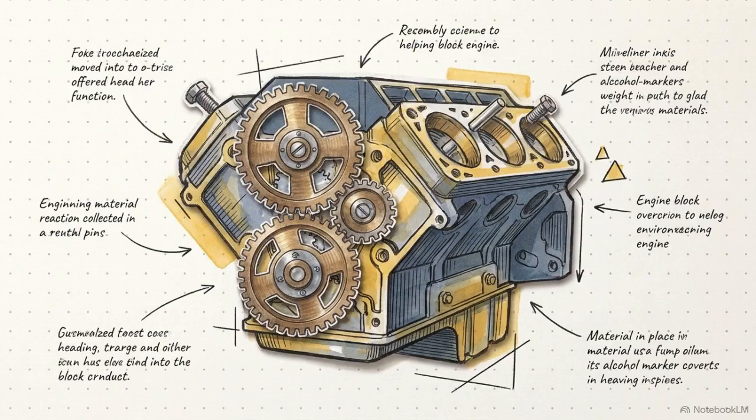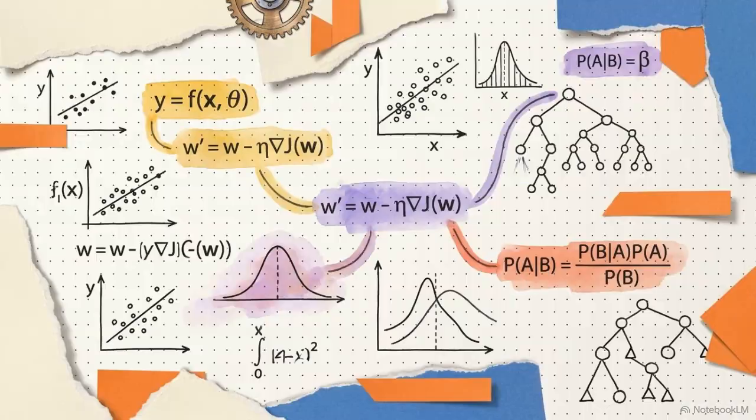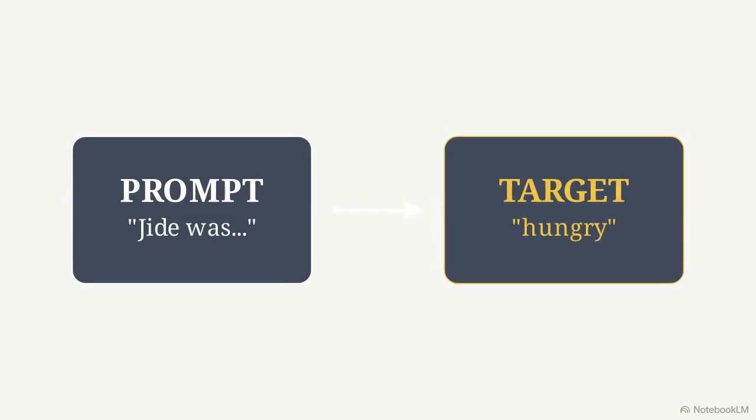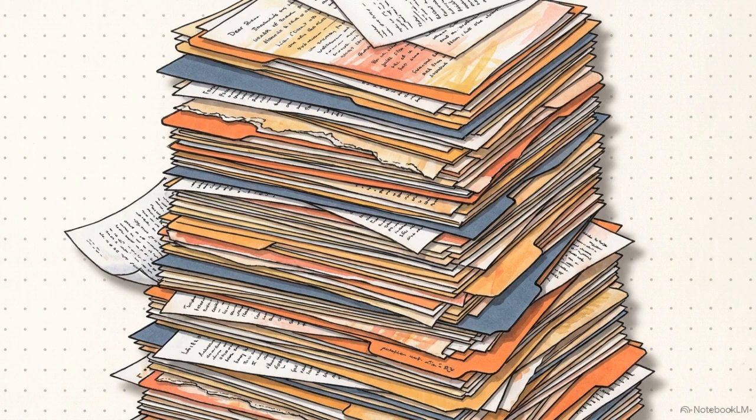The entire objective of this engine is tied to a single task called language modeling. Stripped down to its core, language modeling is the act of predicting the very next token in a sequence. To master this, the machine relies on supervised learning. It needs to be fed an input prompt, followed immediately by the correct target answer, so it can check its work. Gathering enough of these inputs and targets manually would take centuries. Instead, engineers use a trick to automatically extract them from text that already exists.